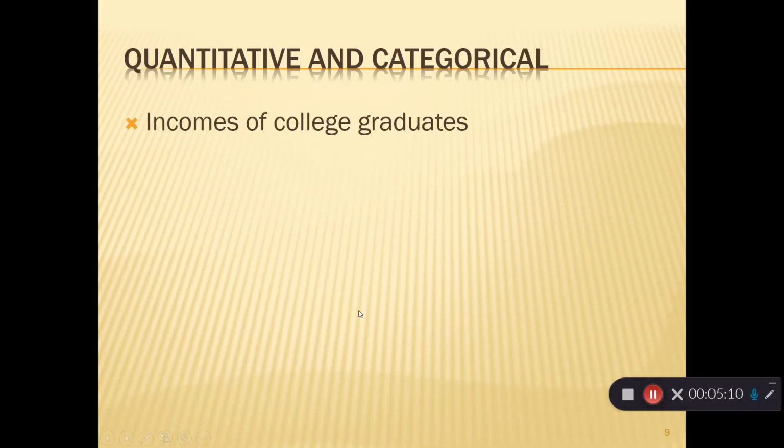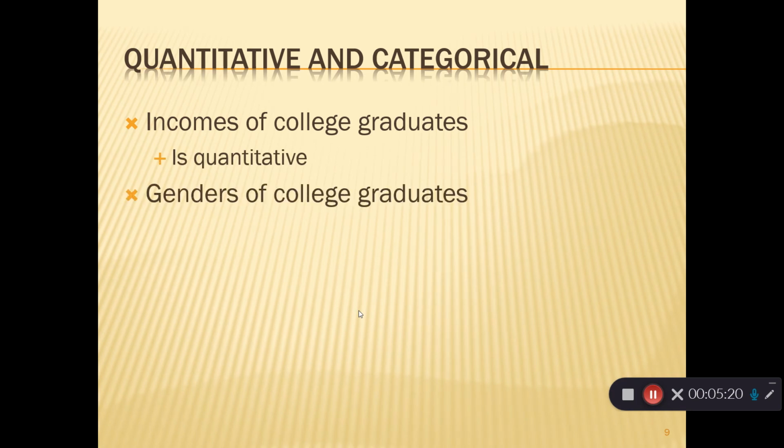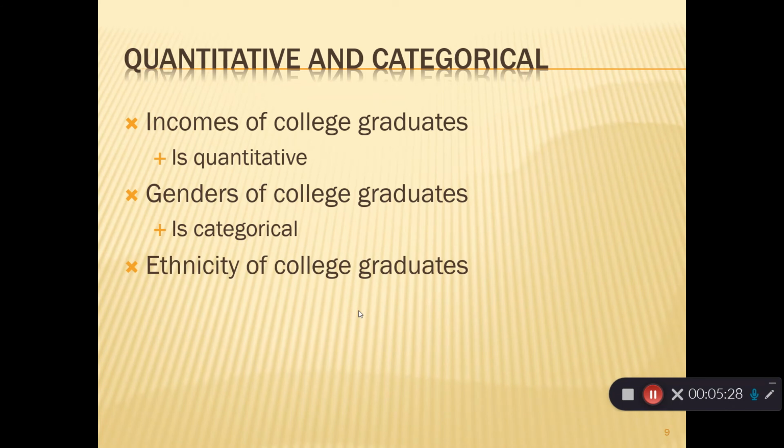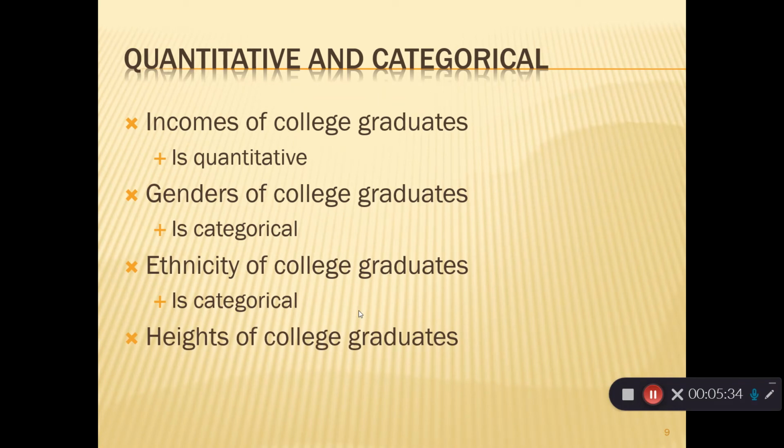So for example, if I look at the incomes of college graduates, that gives me back a numerical number that's quantitative. Genders of college graduates would be male, female, and so on. That would be categorical. Ethnicity would be our race. That would be categorical. Heights is something we measure. That would be quantitative.